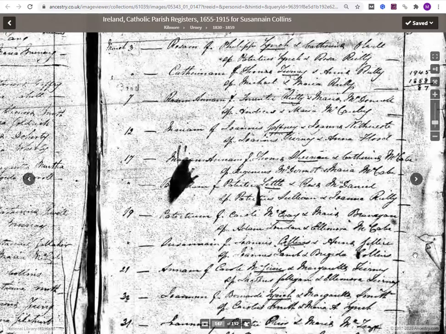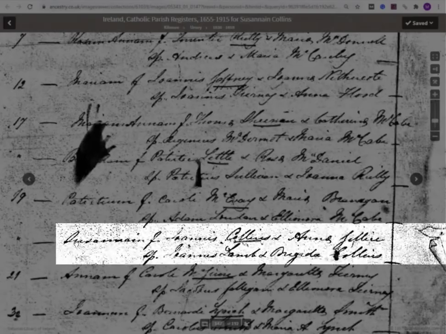So if I zoom right in here, this is not Susan, but Susan N-I-N. The father is not John, but it's Joannis, Collins, underlined. And here's the mother, Anne or Anna, and here is the surname of the mother. Now, to me, I see Gillic.